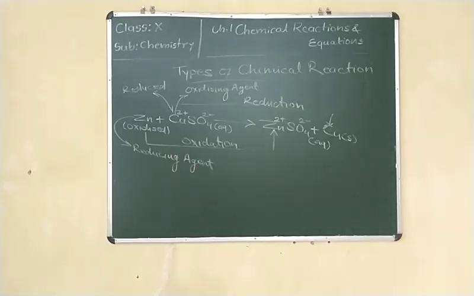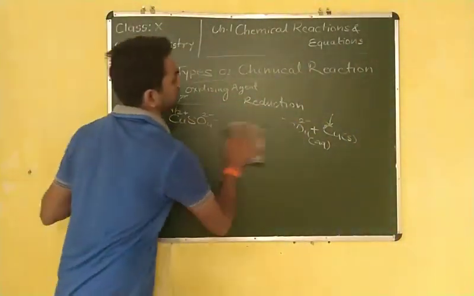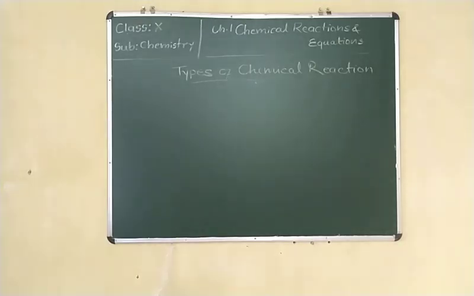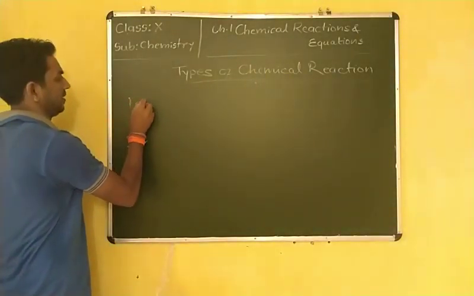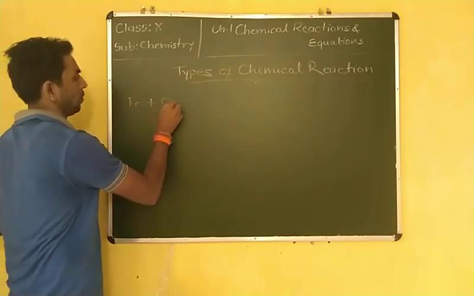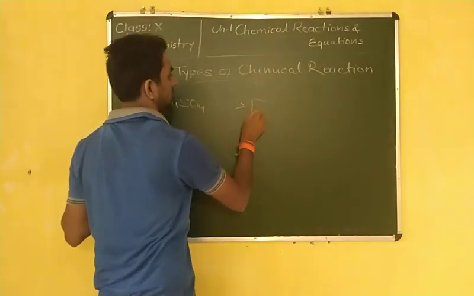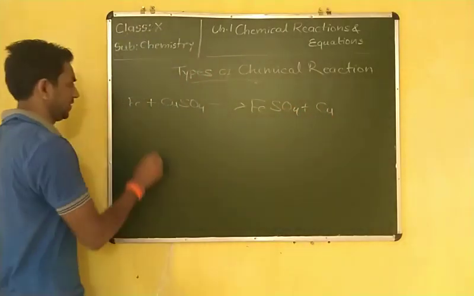Now next is the neutralization reaction, which I have mentioned. But let me take some more examples of the electronic concept first. Suppose we have taken iron plus copper sulfate. It forms ferrous sulfate plus copper.